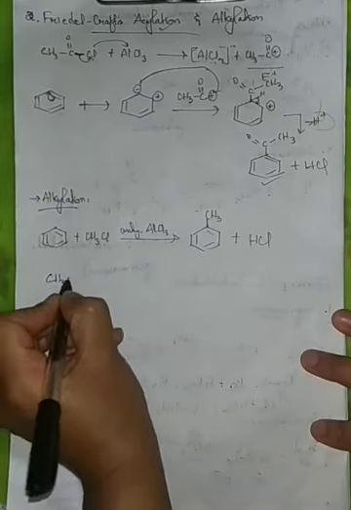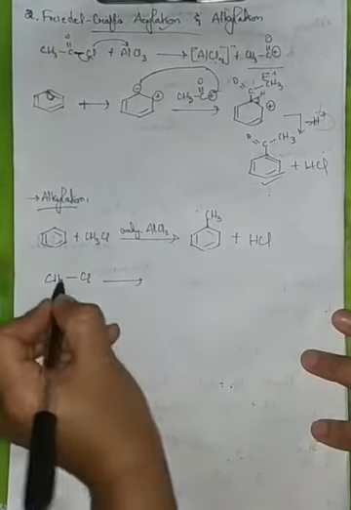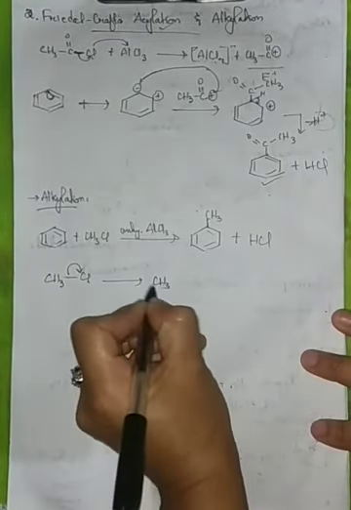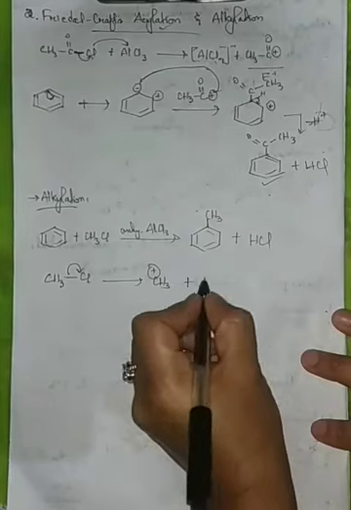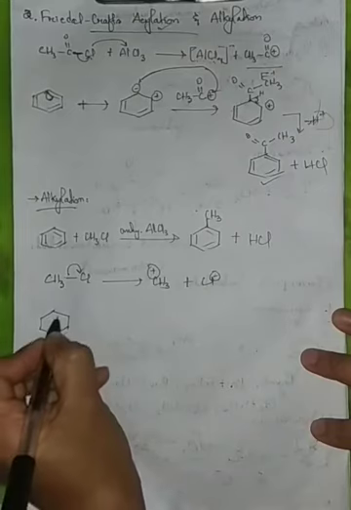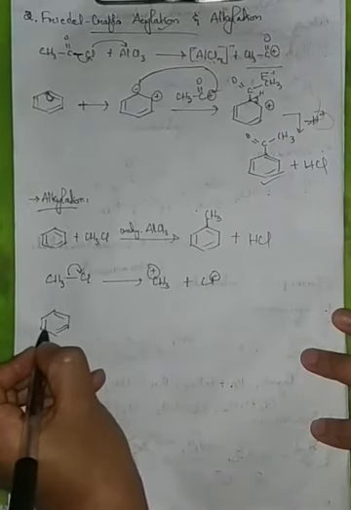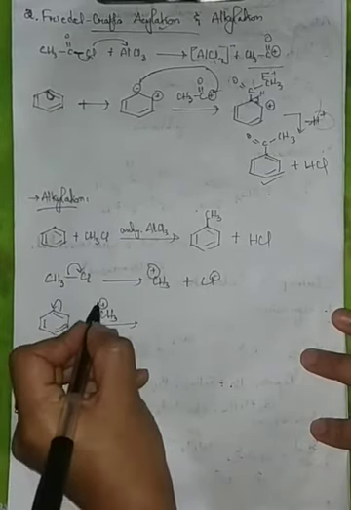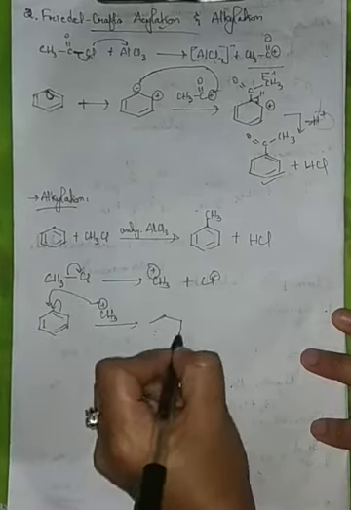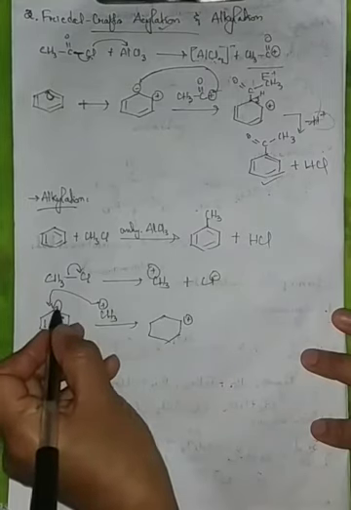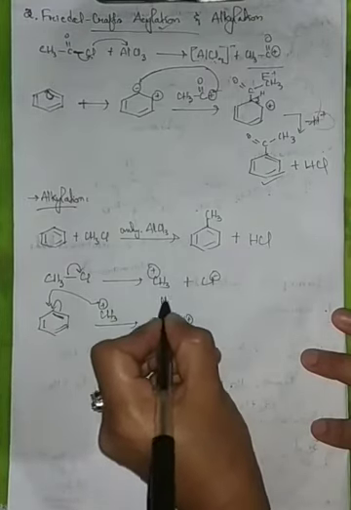We have CH3 Cl here. Now, along with the two bonding electrons, if it leaves away, then we'd be getting CH3 plus, an electrophile, and then Cl minus would be here. Now, if this is our benzene ring, the same mechanism happens. CH3 plus comes and bonds up with this part, and then a positive sign would be formed here because the pi bond broke and added up to this carbon atom, and then our CH3 would be attached here.